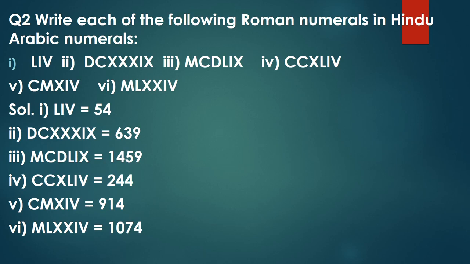Now fifth part is CMXIV. CM is 1000 minus 100, that is 900. X is 10 and IV is 4. So it is 914. Last is MLXXIV. M is 1000, L is 50, XX is 10 plus 10, 20. So 50 plus 10 plus 10 is 70 and then 4. So it is 1074.